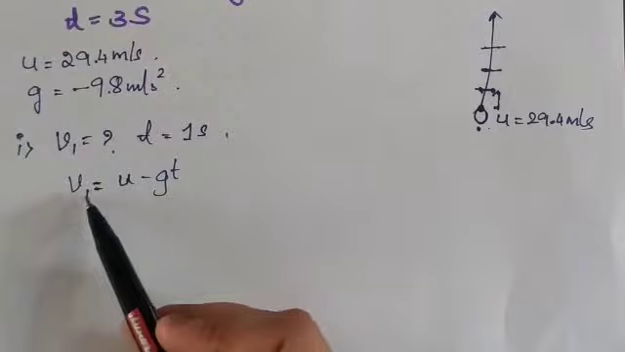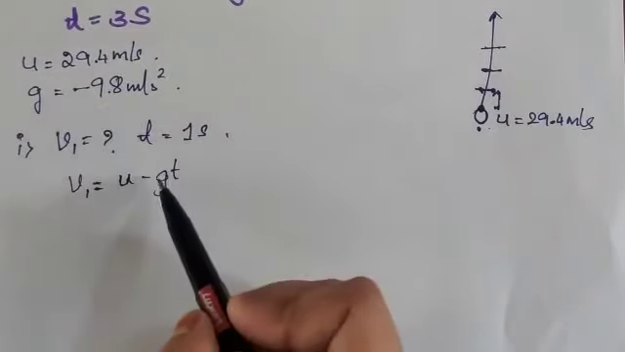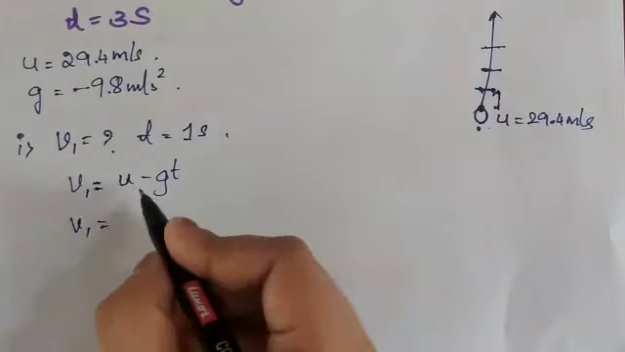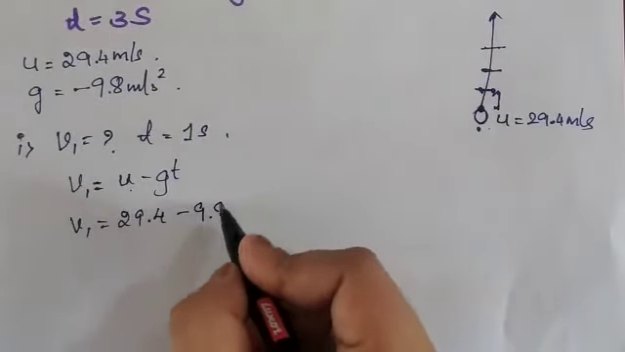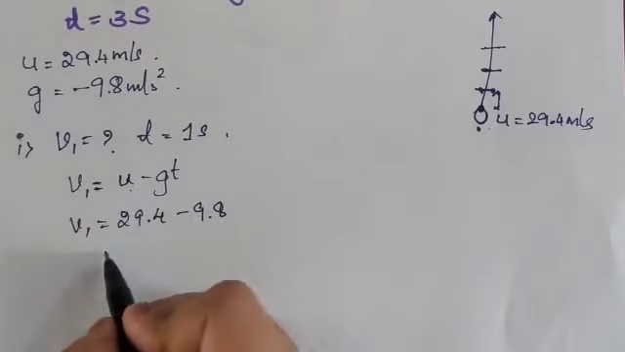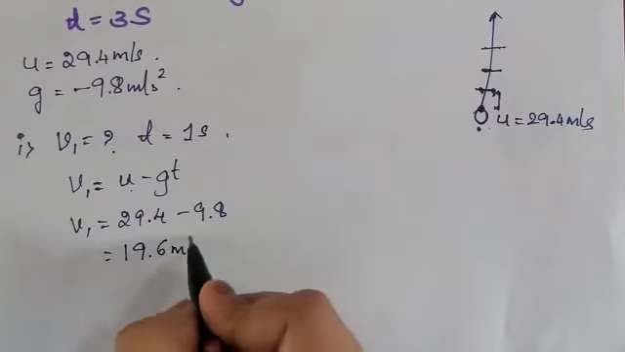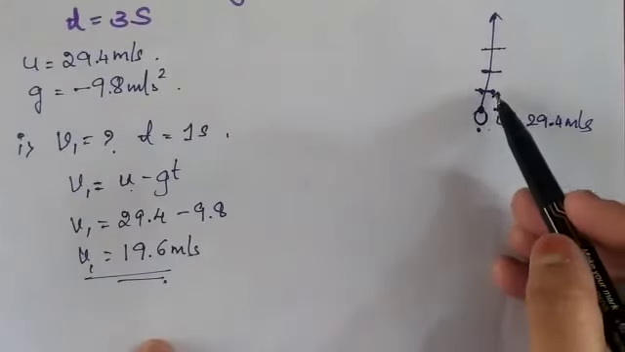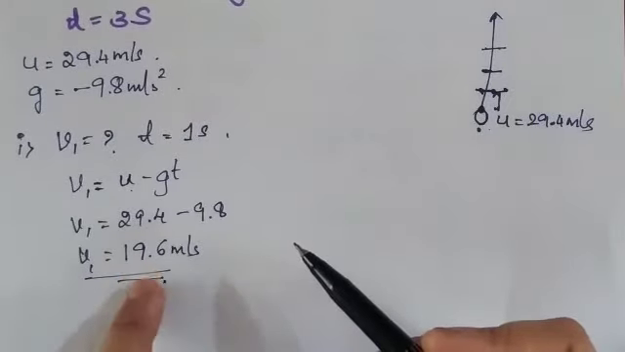v1 equals u minus gt. Why? Because g value is negative, so in the formula itself I will consider minus g. So v1 equals 29.4 minus g value 9.8, time is 1 second. So 29.4 minus 9.8 means 19.6 meter per second. So this is the velocity or the speed after 1 second. Here, when it reaches here, the final velocity will become 19.6.